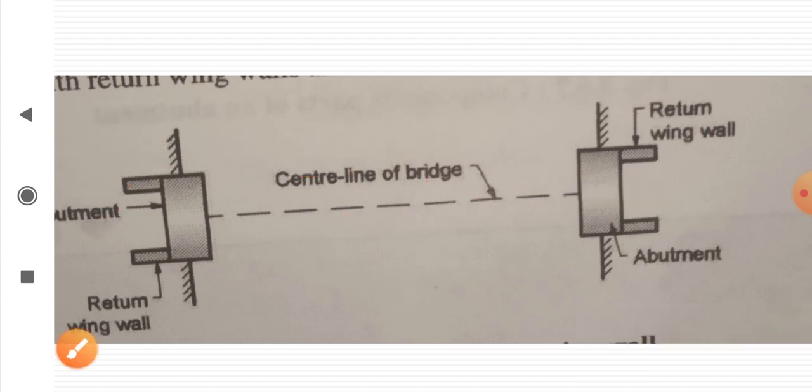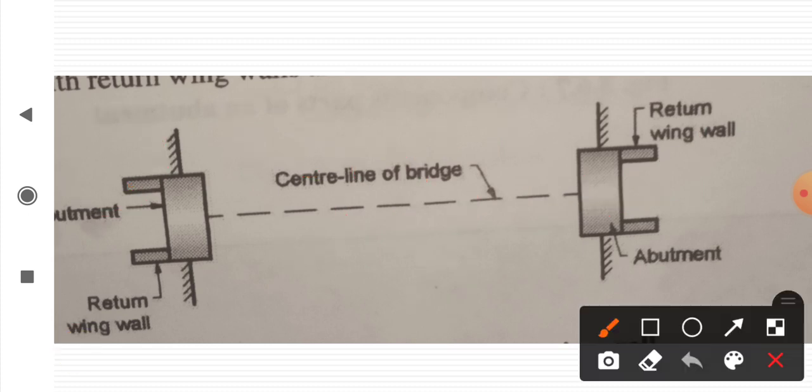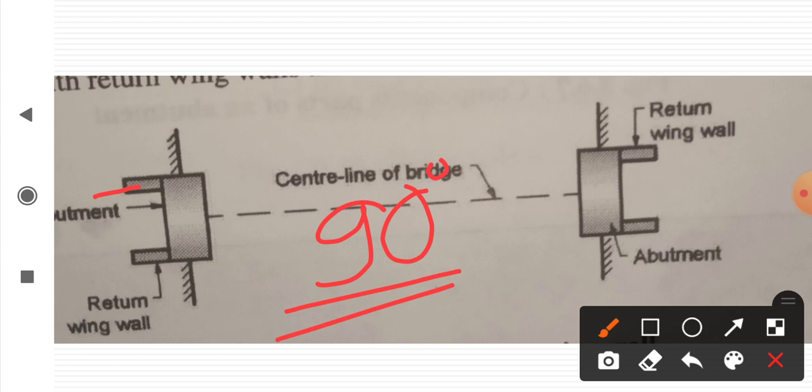Now look at this diagram. This is the wing wall making an angle of 90 degrees with the abutment. Means wing walls are perpendicular to the abutment, making an angle of about 90 degrees.